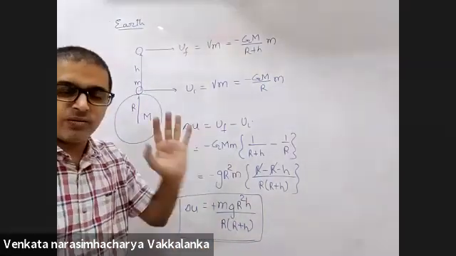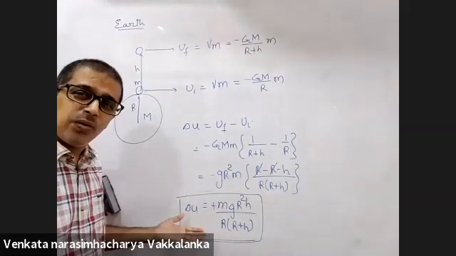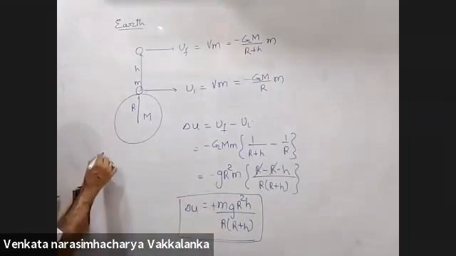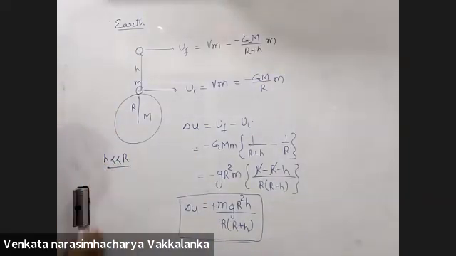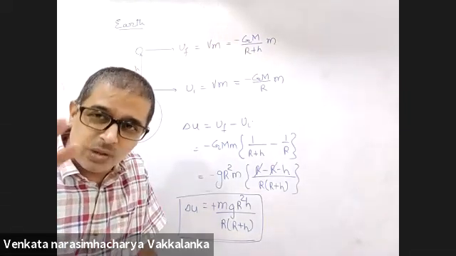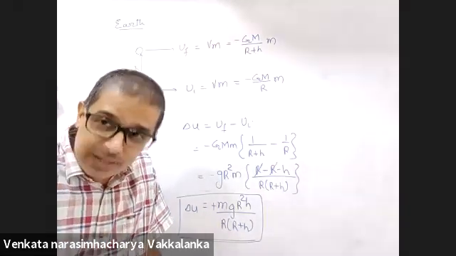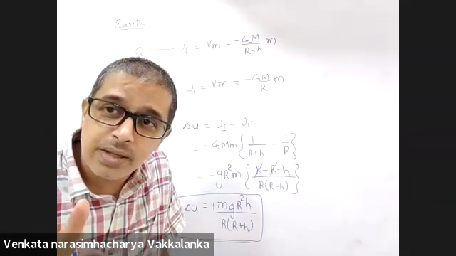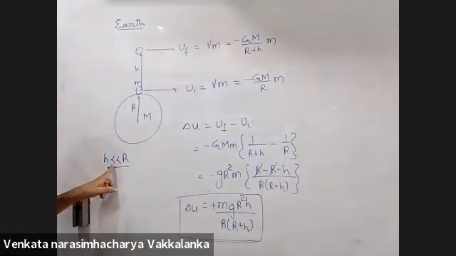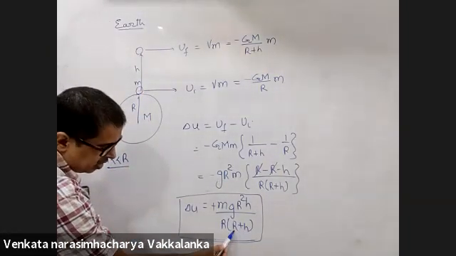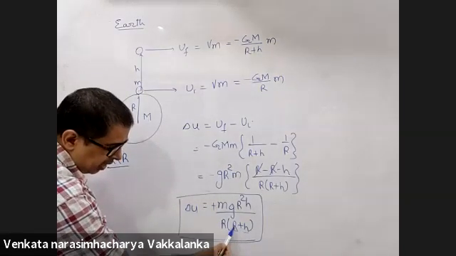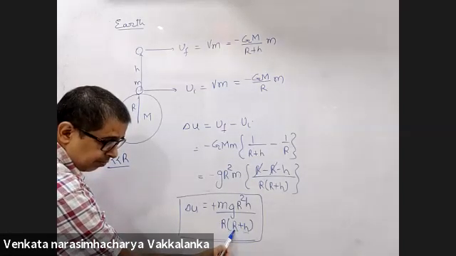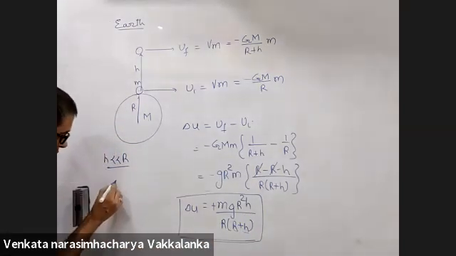क्या बोल रहे हो यार, मैकेनिक्स में कुछ और बताया, यहाँ कुछ और बता रहे हो. Is it? In mechanics, when you solved, H was much lesser than R. You dealt with 1 meter, 2 meters, 10 meters, 100 meters. Radius of Earth is 6,400 kilometers. H is much smaller than R. If H is much smaller than R, in the denominator, can I neglect H when compared to R? Yes, sir. Denominator is R square, means delta U is how much?